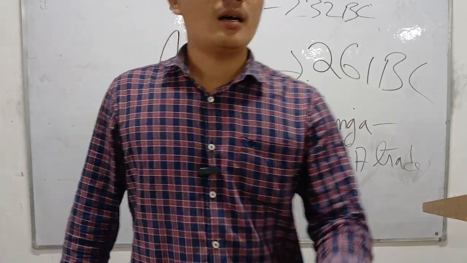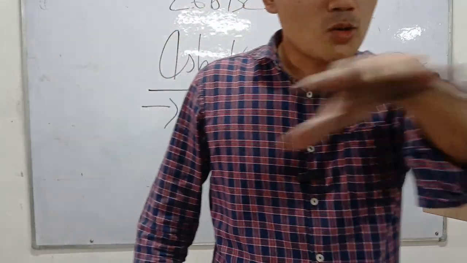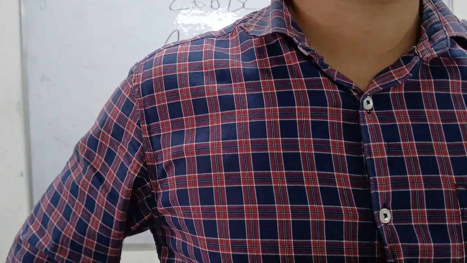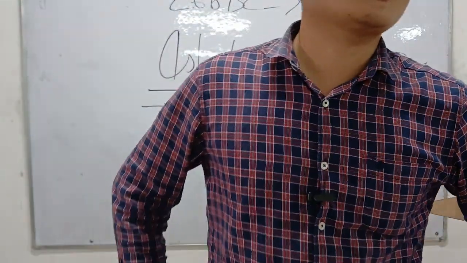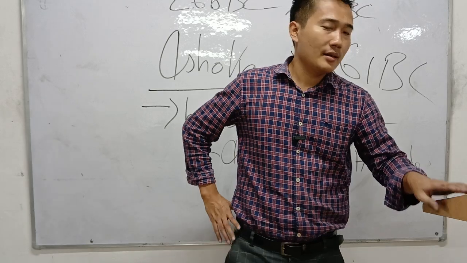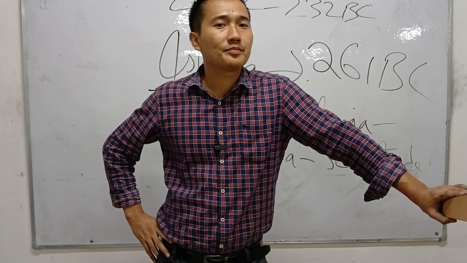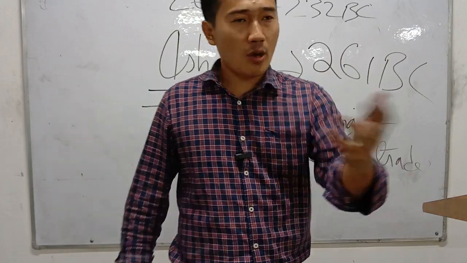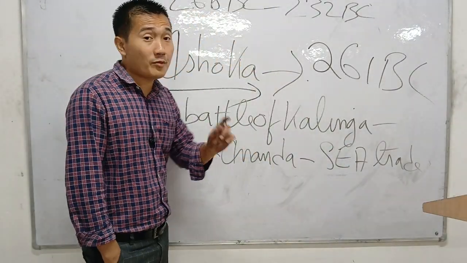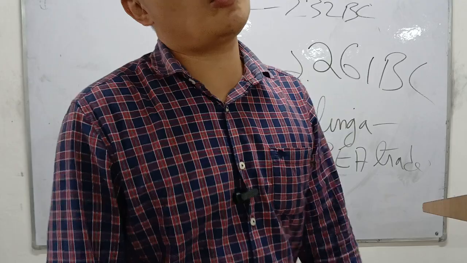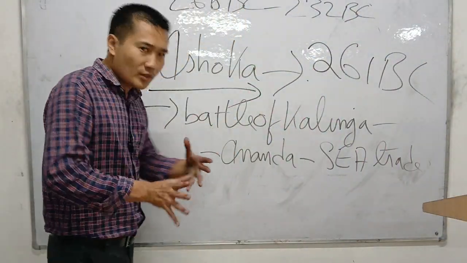Second, there was a king in Kalinga, King Ananda, who was ruling over present-day Orissa. Ashoka asked him to pay taxes. That means you have to be under my rule, you have to pay me taxes, that means you are under my control. But he said no. Kalinga refused to pay taxes to Ashoka. Because of that reason, Ashoka tried to invade Kalinga.